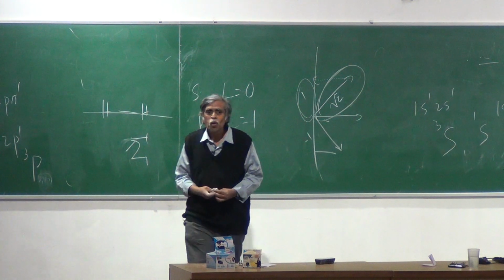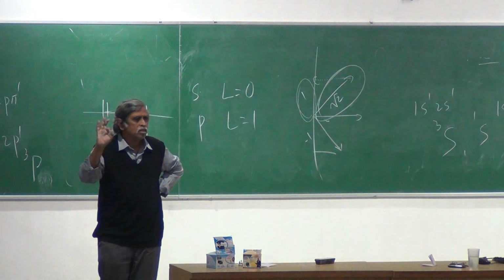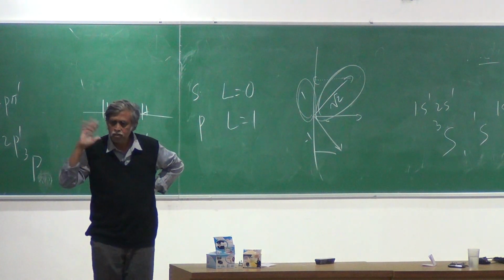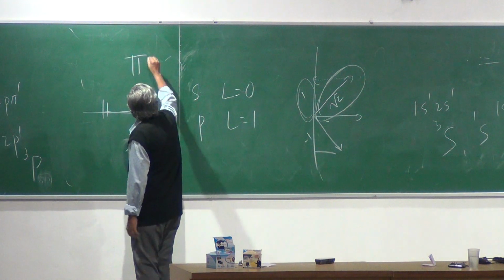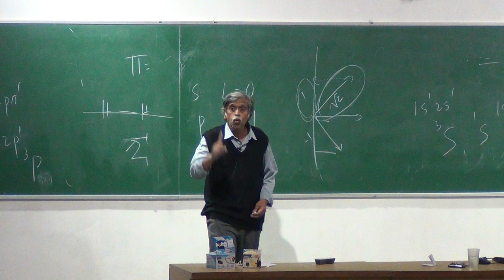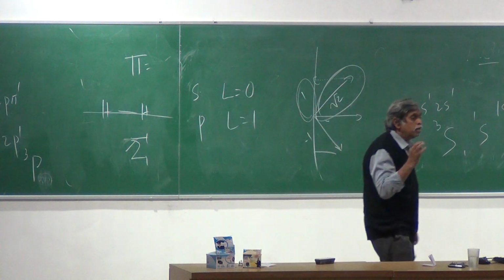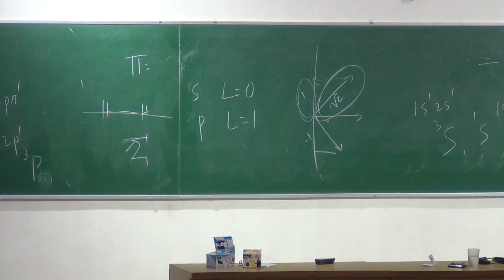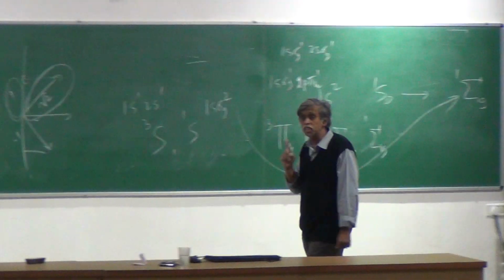So when I say a sigma state, what is the projection I'm actually getting on that internuclear axis? 0. If I say pi, what is the projection I'm getting? 1. The moment I say pi, the projection on the internuclear axis is actually 1. So for a sigma state, the projection is 0. For the pi state, the projection is 1.